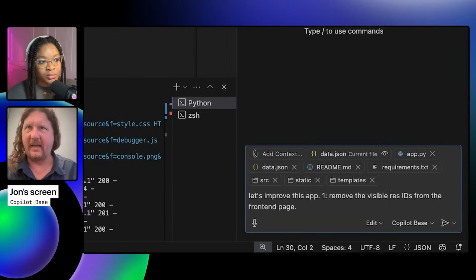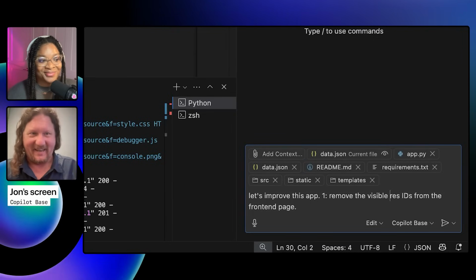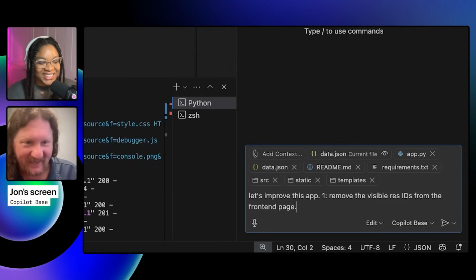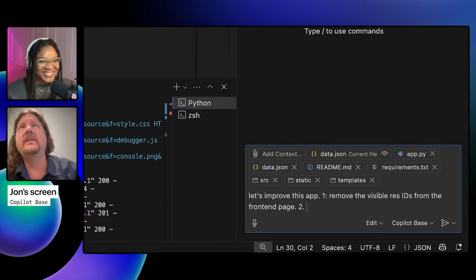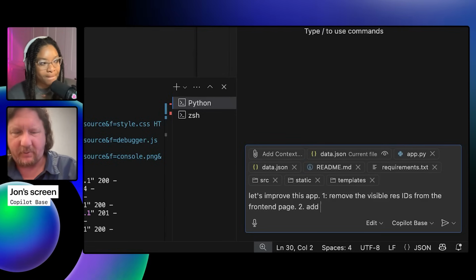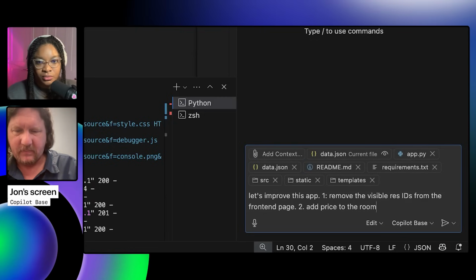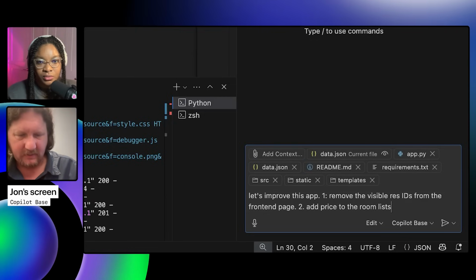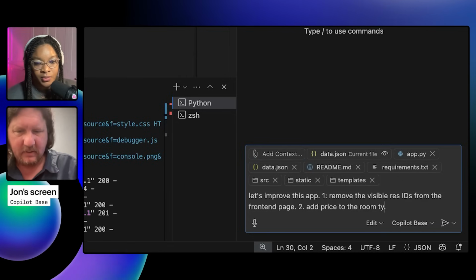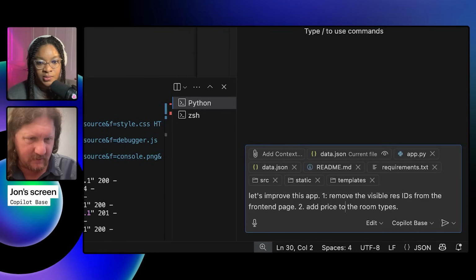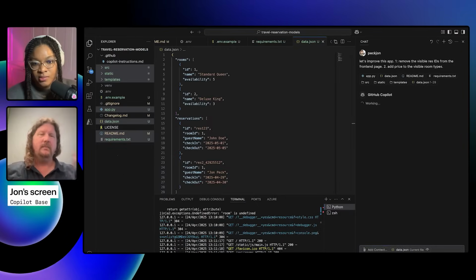I don't want it to remove the IDs and have to infer what they are on the back end. I just want it from the front end page. Exactly, right. Two, add price to the room lists available to the room types. Again, visible. Okay, let's see what it does.